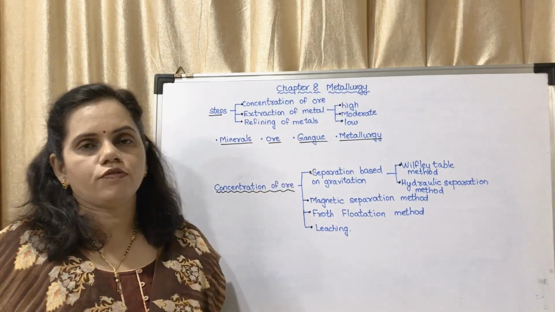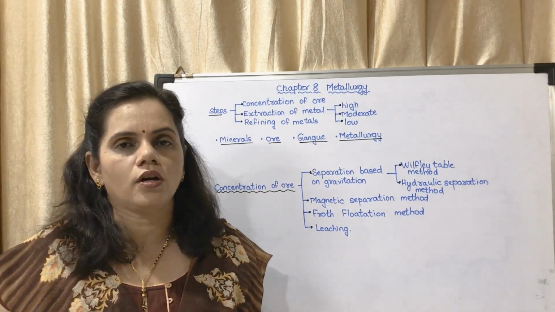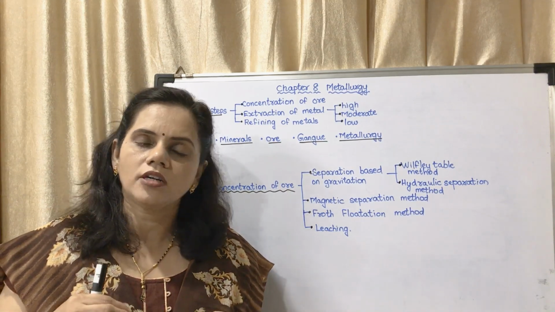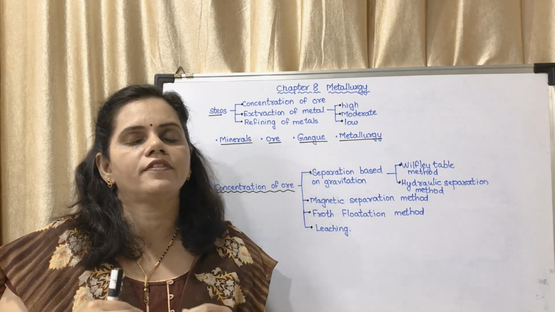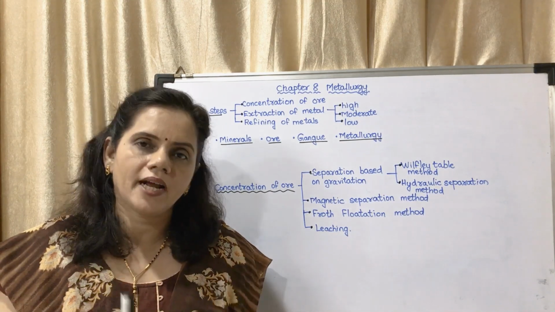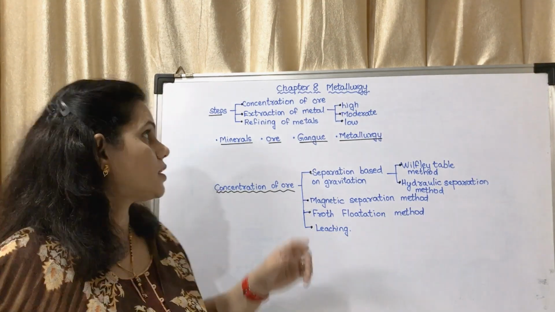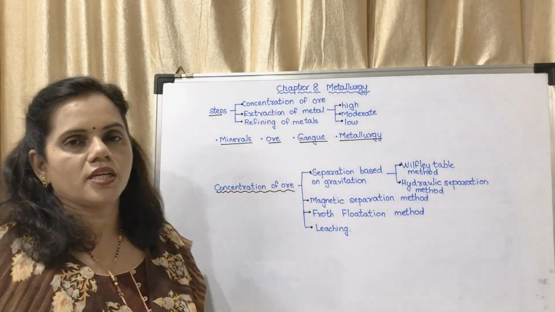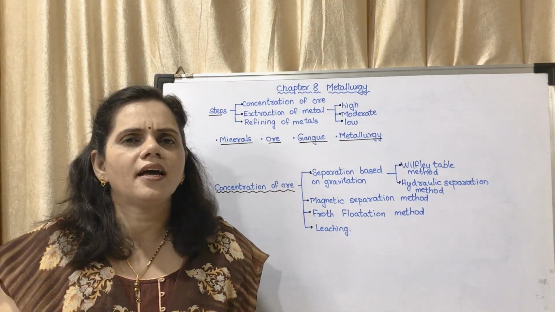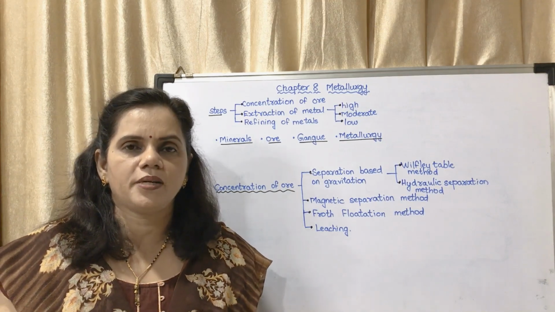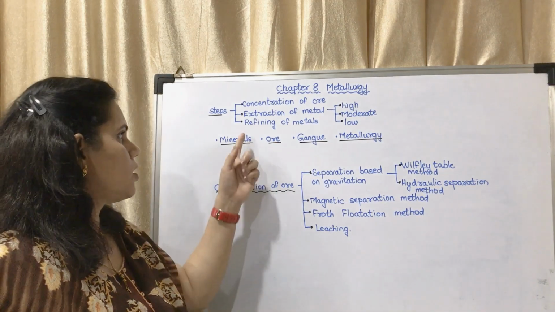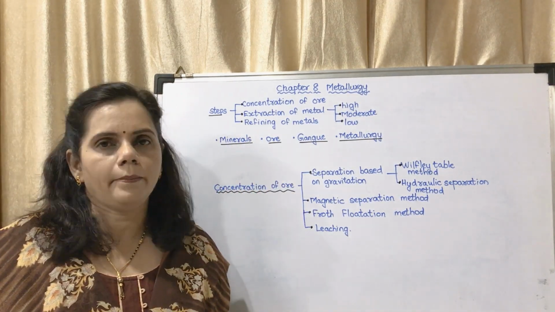Second is extraction of metal. From that ore, that is a particular metal compound, you have to remove the metal from that compound. That process is called extraction of metal. Now by this process you get a metal about 90%, 95% or so. You have to make it 100%. That process is called refining of metals.